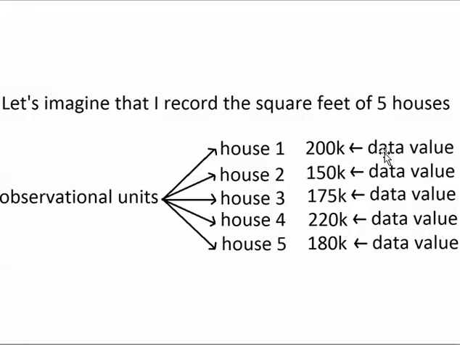The price, size, and location of the second house would go in the second row, and the price, size, and location of the third house would go in the third row. So I would have 15 data values inside my spreadsheet, because this column would have the 5 prices, this column would have the 5 sizes, and this column would have the 5 locations. We'll talk more about the layout of the spreadsheet in a couple minutes. First, we have to talk about one more word, which is called a variable.